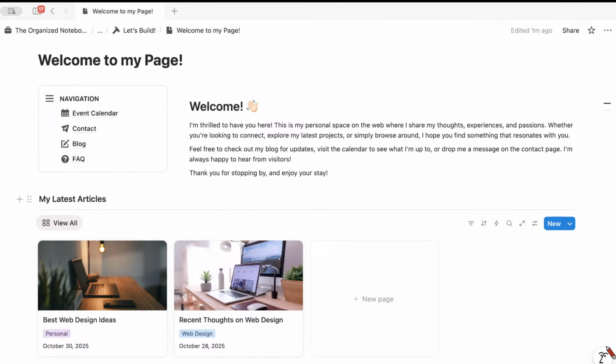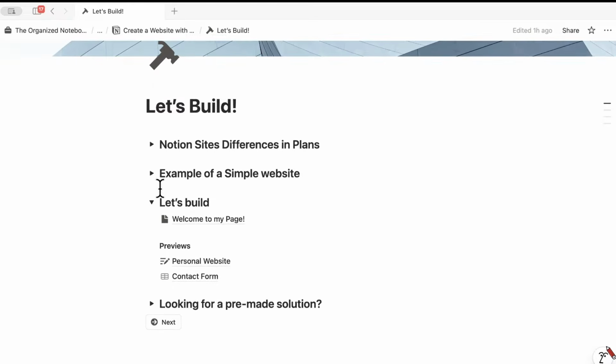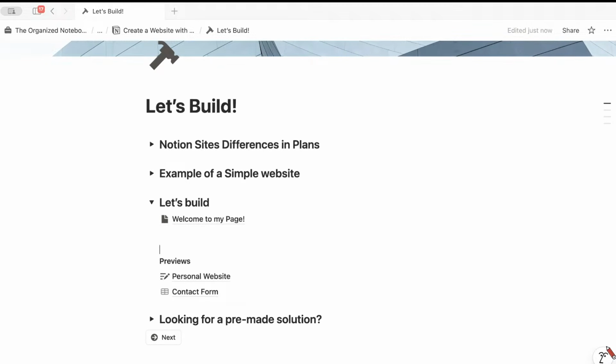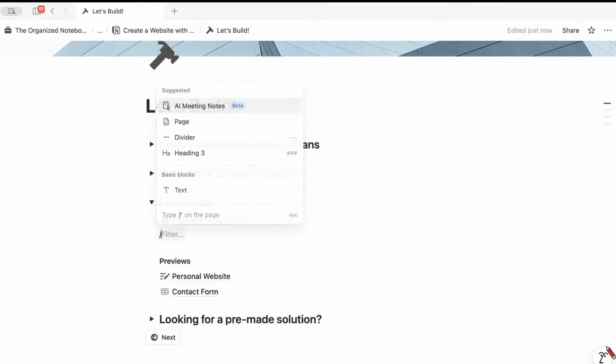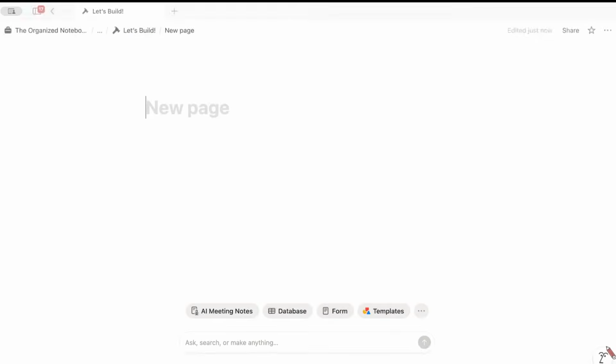So the next step is going to be to add that form that I showed, to do the contact form. And you can take this even further by embedding other kinds of forms. And if you have a paid Notion plan that supports the conditional form feature, then you can even add conditional forms here too. So I'm going to type /page here and type form or contact form.